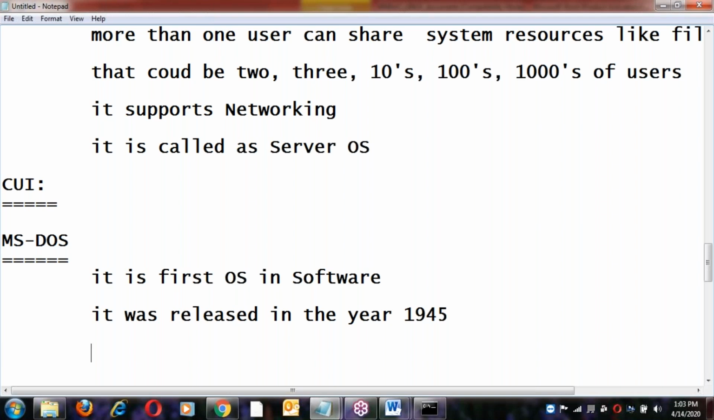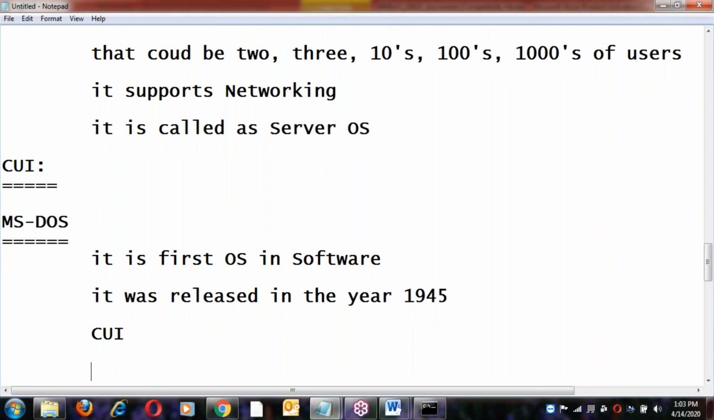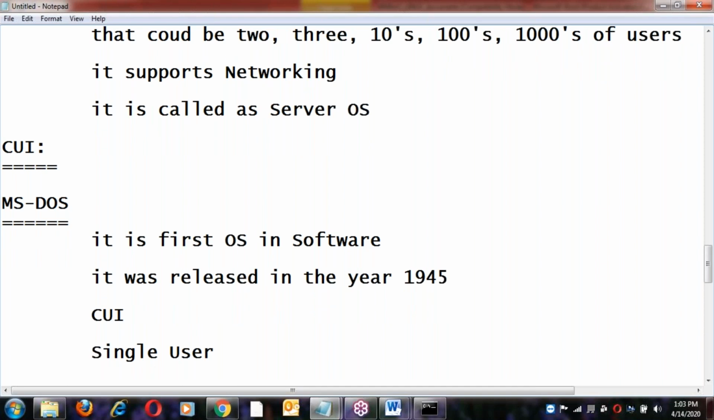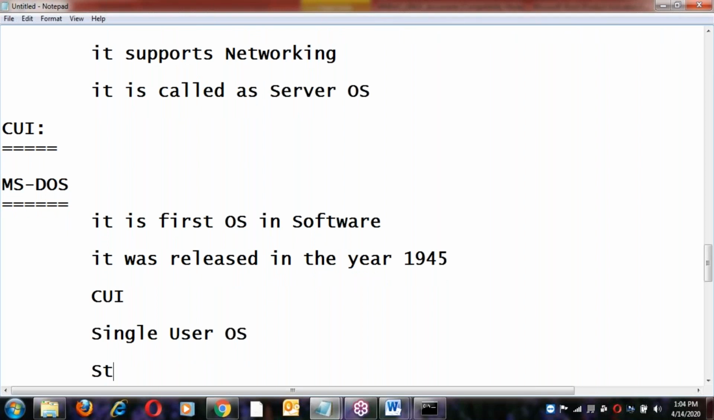Next, this is a character user interface. It is also a single user OS, a single user operating system. This is called standalone.